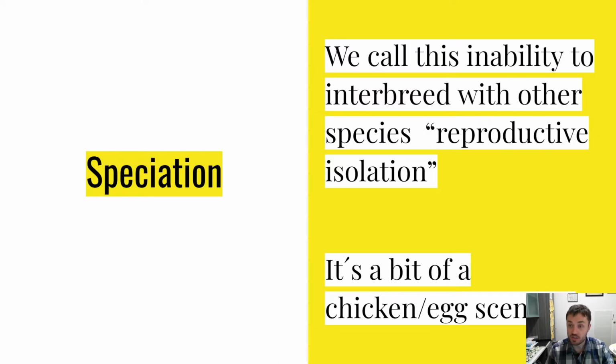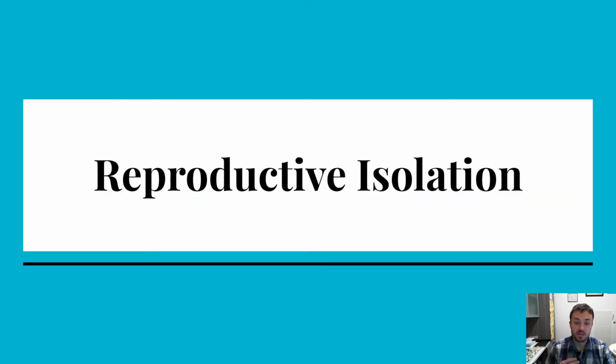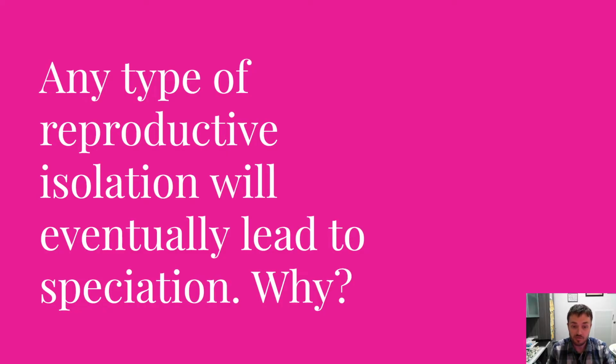We call this inability to interbreed with other species reproductive isolation. It's kind of a chicken-and-egg scenario, where being their own species creates reproductive isolation, but you can take a species and separate them into populations and eventually they'll cause their own reproductive isolation. But there are multiple types of reproductive isolation, and any type of it will eventually lead to speciation.